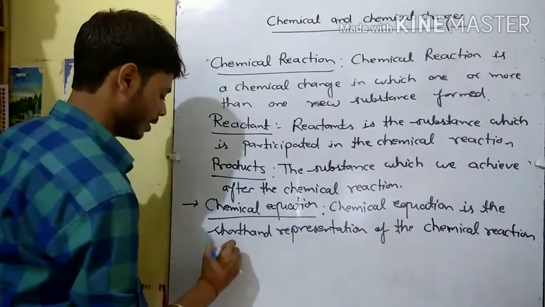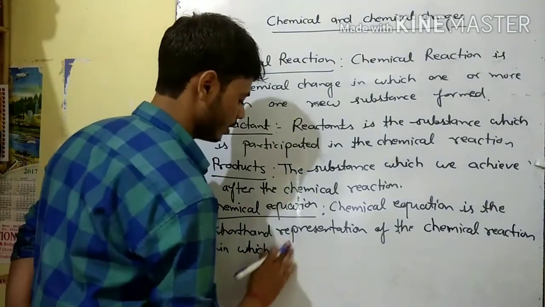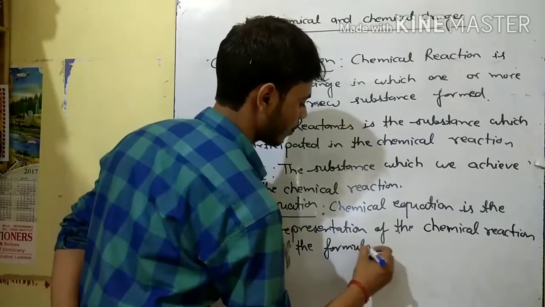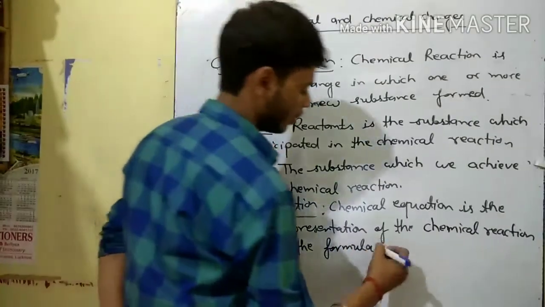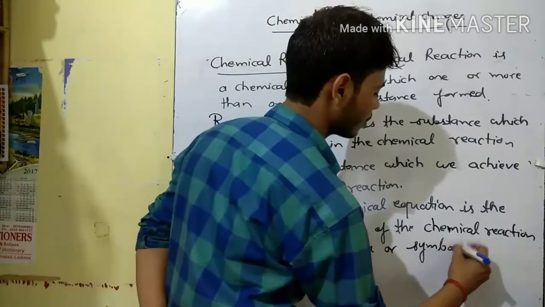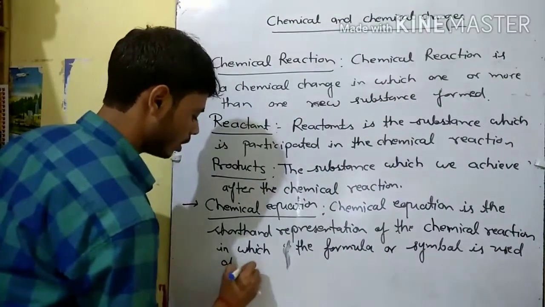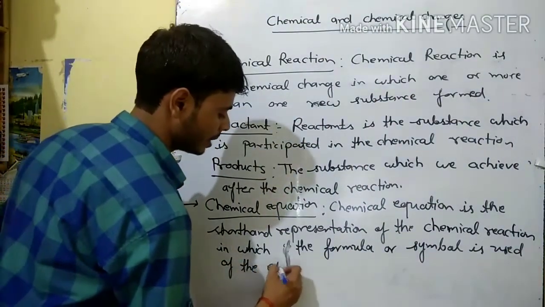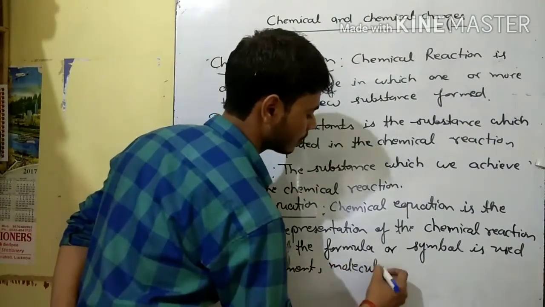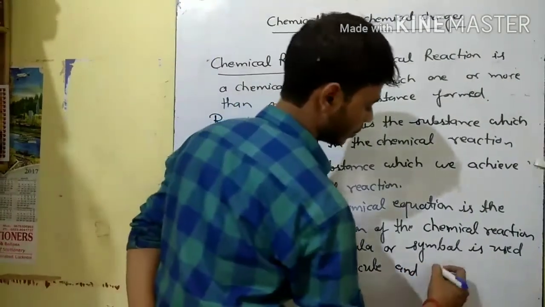Okay, in which the formula or we can say the symbol is used of the element and molecule, or we can say the compounds.